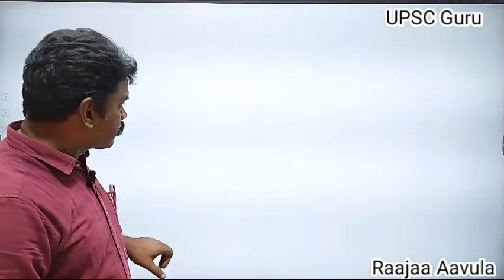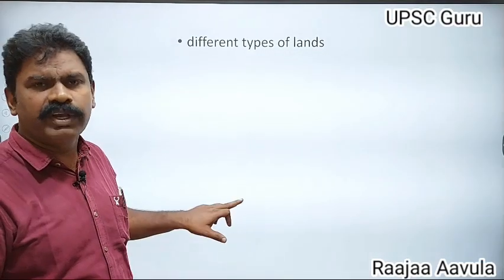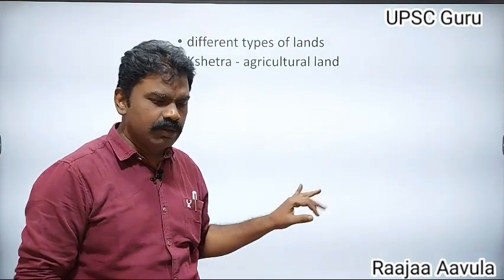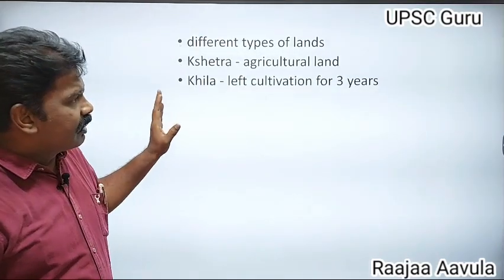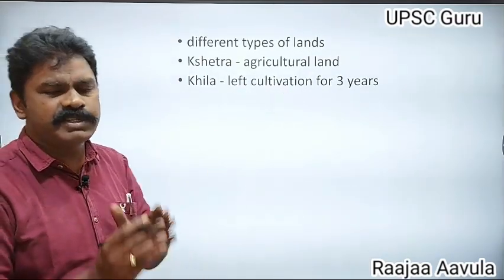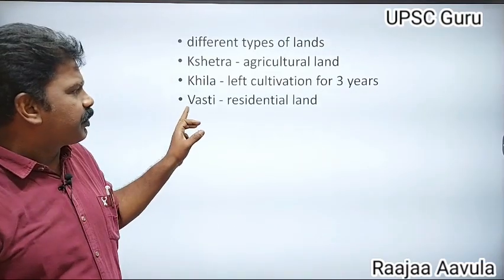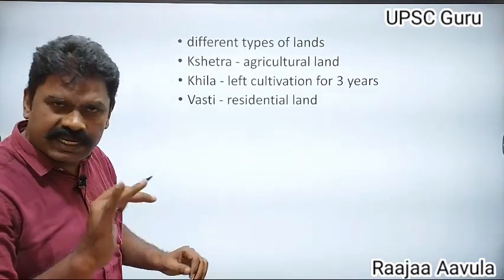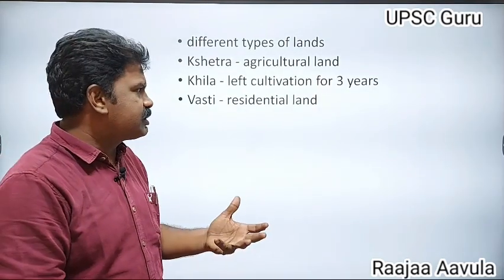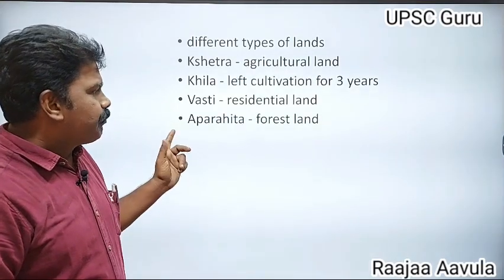And there were different types of lands. Kshetra was agricultural land. Kila was land left fallow for agriculture for three years, that means once in three years they used to cultivate it. Vasti was the residential land, the domestic area.